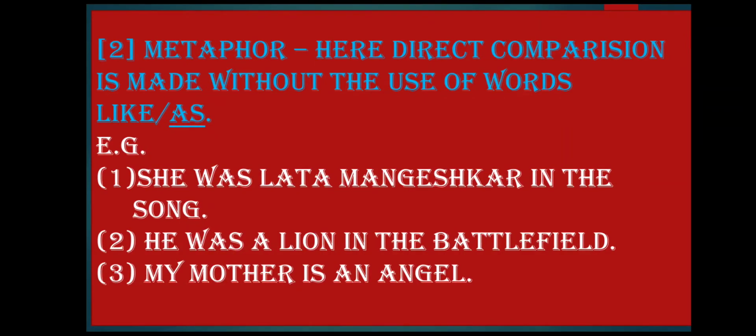Second one is metaphor. Now here it is somewhat like simile, but what you have to remember is here direct comparison is made without the use of the words like or as. So it is somewhat like simile, but the difference in this figure of speech is that you don't have to use the words like or as. Direct comparison is there. So here also comparison is given, but you have to remember one thing, the comparison is done without the words like or as, and in simile we use the words like or as.